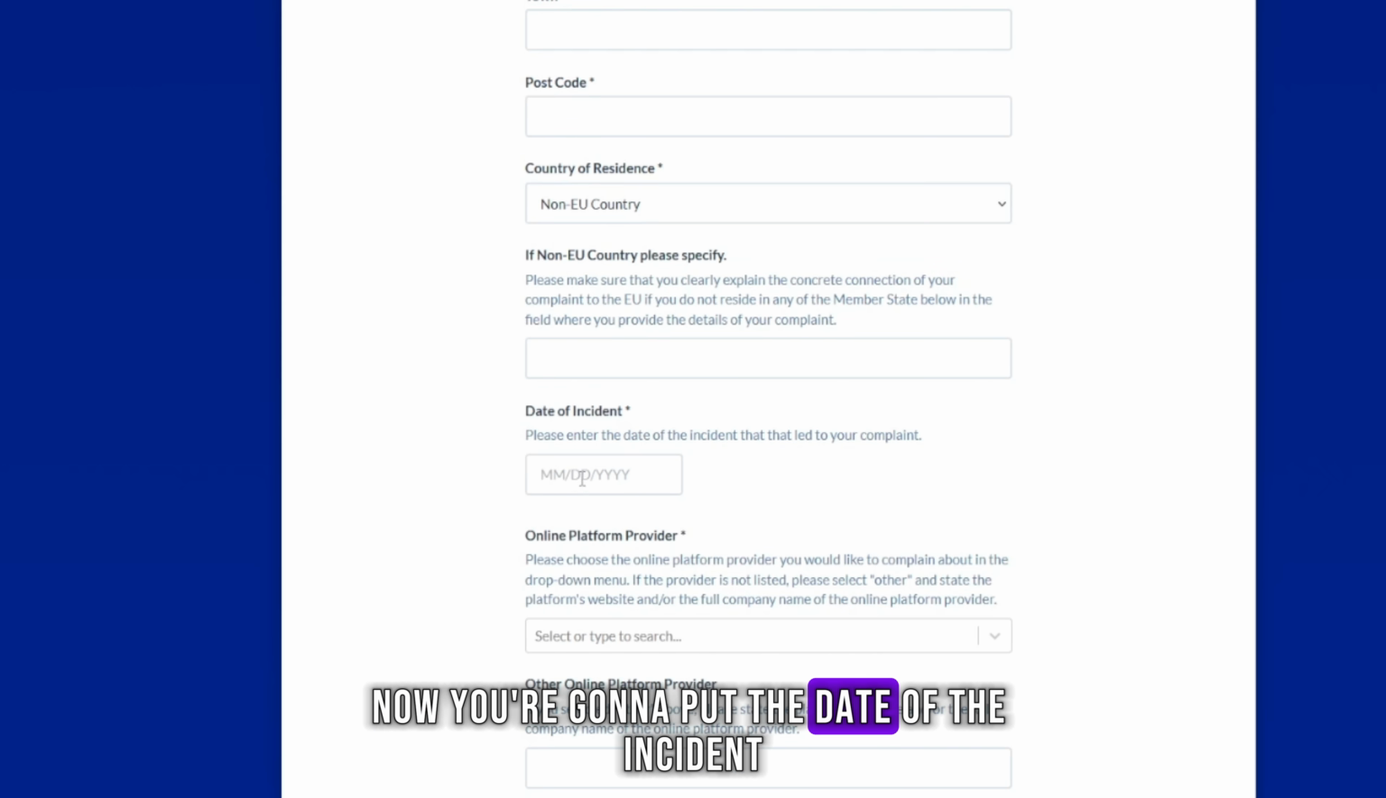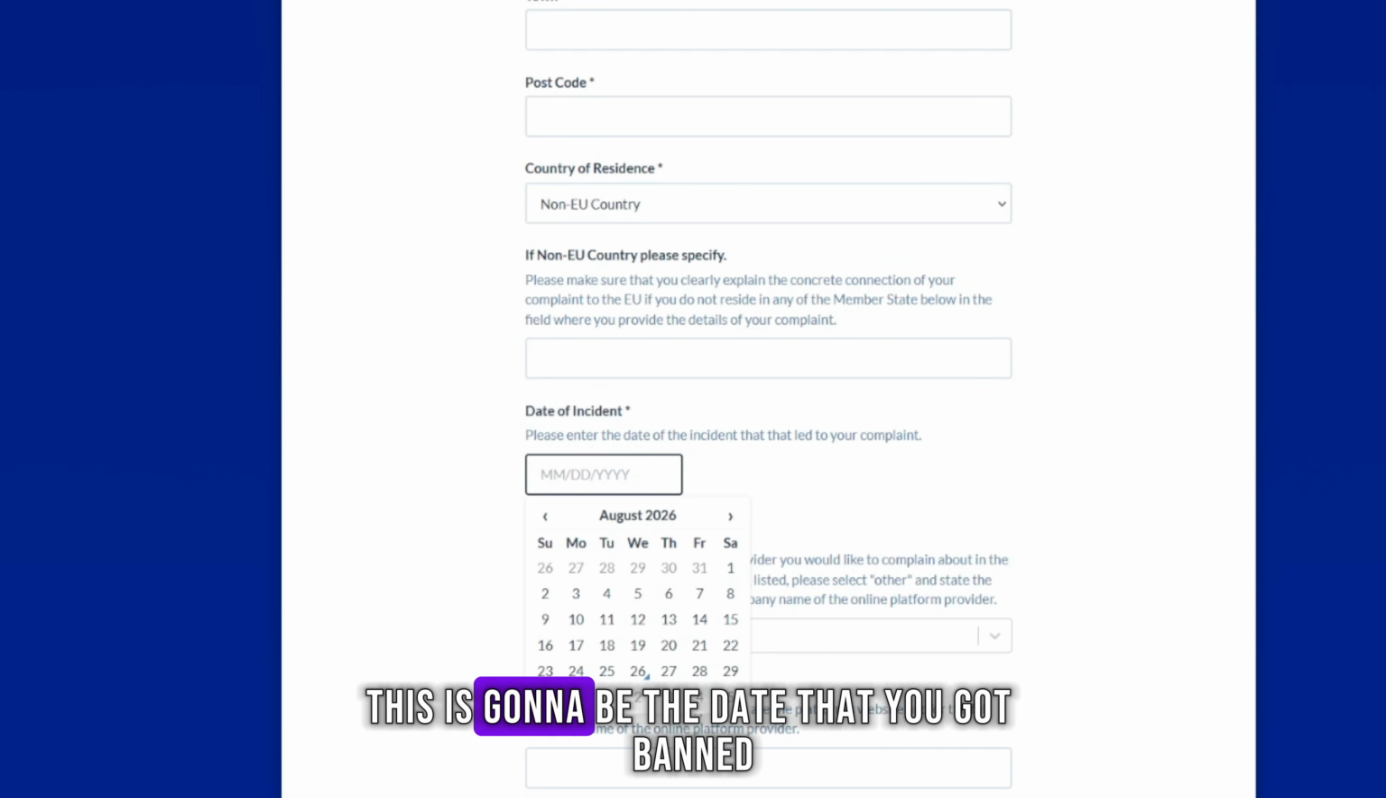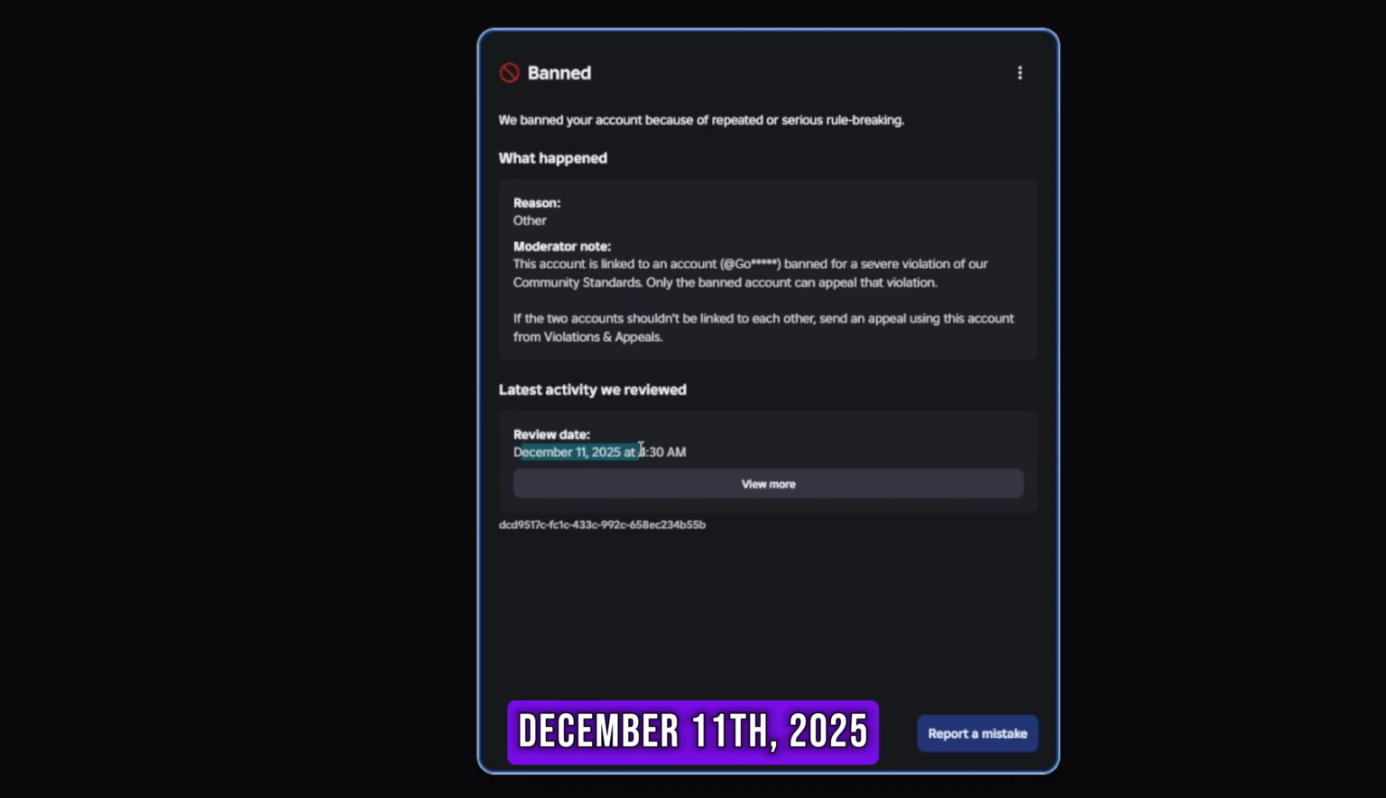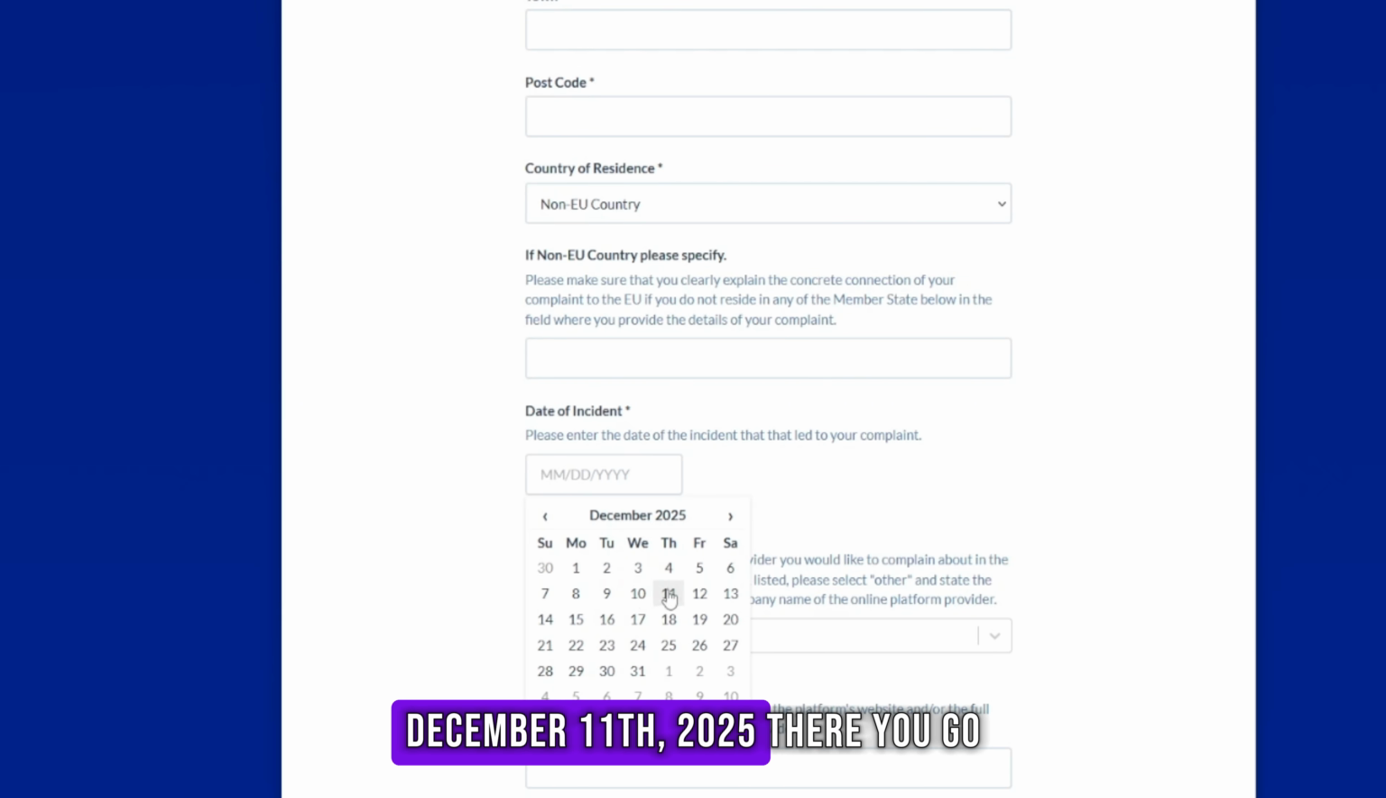Now you're going to put the date of the incident. This is going to be the date that you got banned. So for example, you're going to go back here and you say December 11th, 2025. December 11th, 2025. There we go.